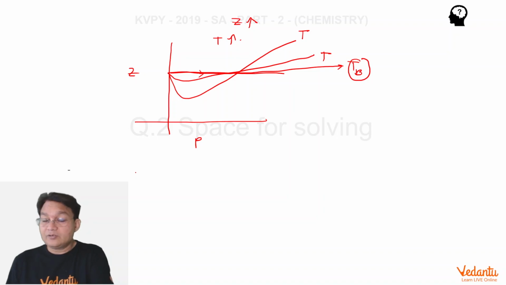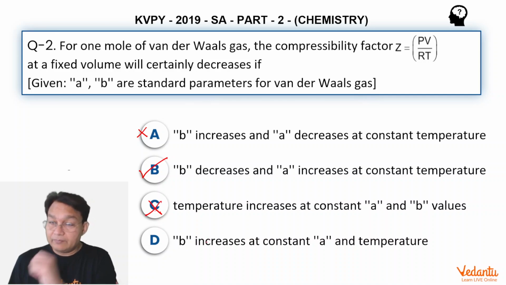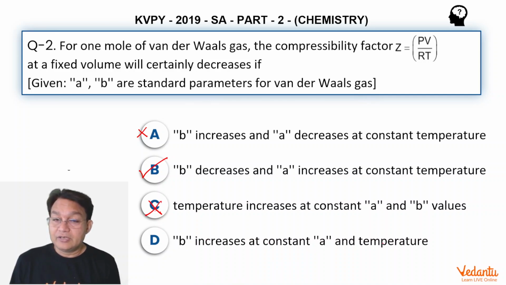So option 3 is also ruled out, because Z is going to increase. And the last option, B increases at constant A and temperature. If you're increasing B, in any case Z is going to increase, so that is also not the correct option. So the correct option, the best option, is option B.